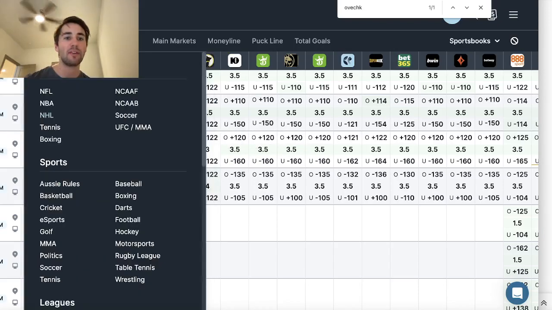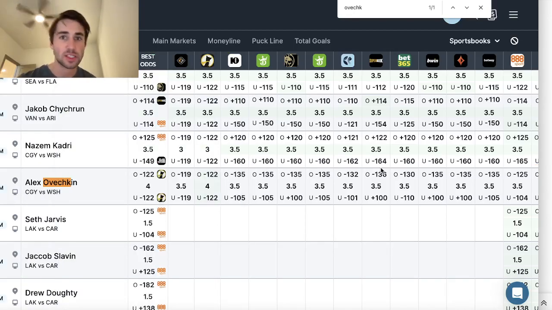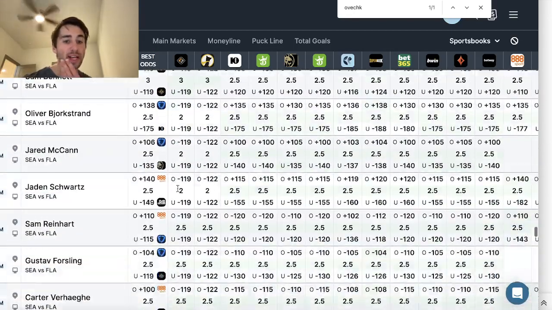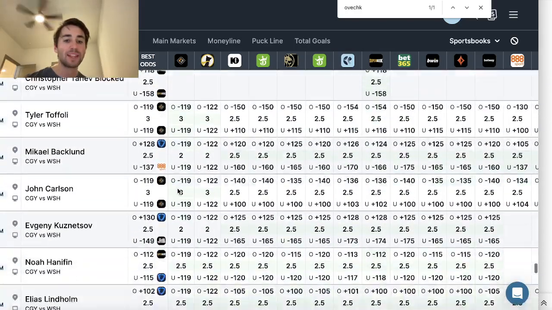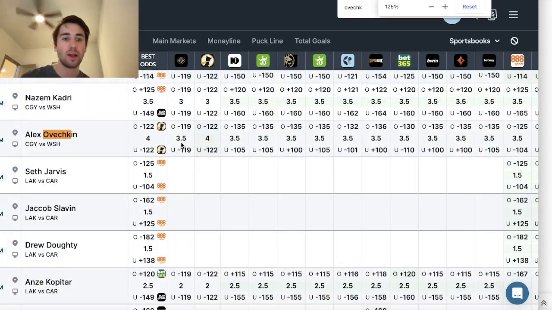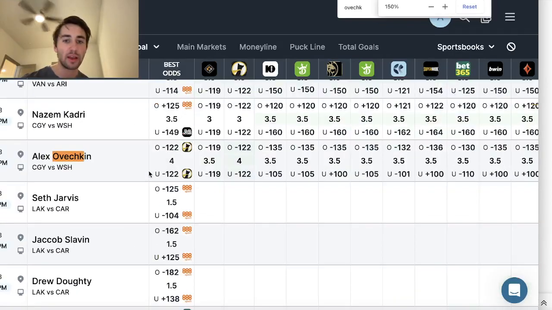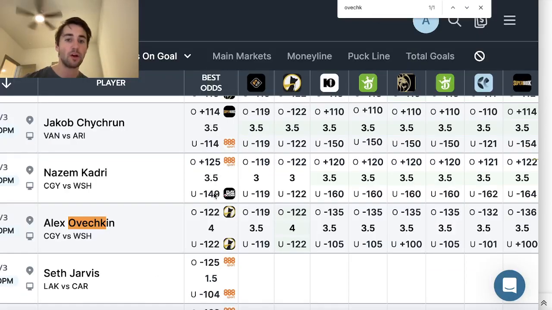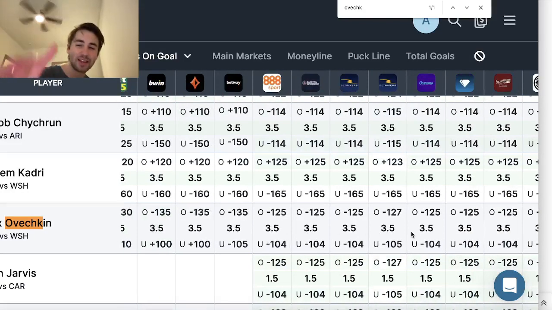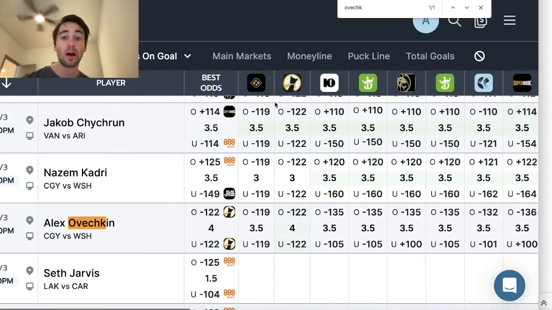So you can see here we have NHL player shots on goal. This is called a screen. And all I do is I literally scan the screen for big discrepancies in the odds. So what I noticed right here is Alex Ovechkin, his shots on goal line is over under 3.5 on Prize Picks, and the sports books slightly juiced towards the over. And on Underdog, his over-under is 4. So we're getting half a goal better. So we want to take the under, right? There's value on the under. Every sports book is at 3.5. We can get under 4.